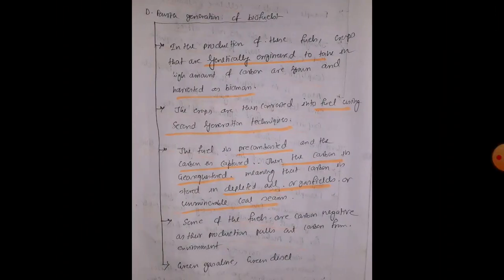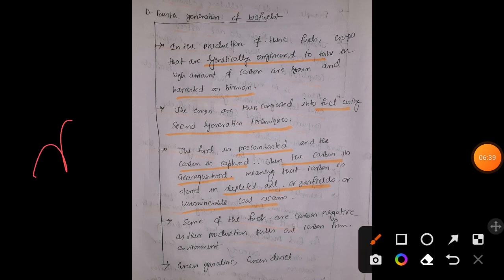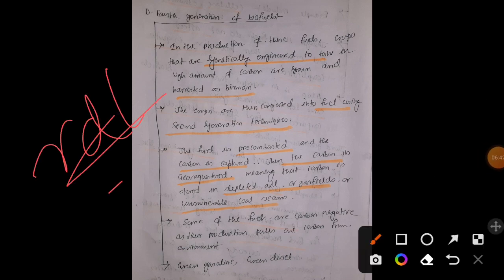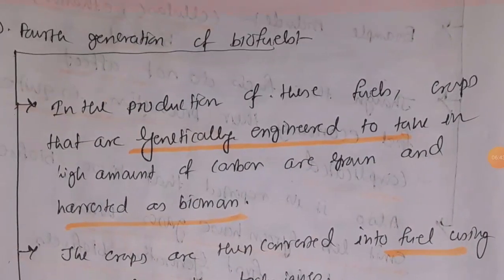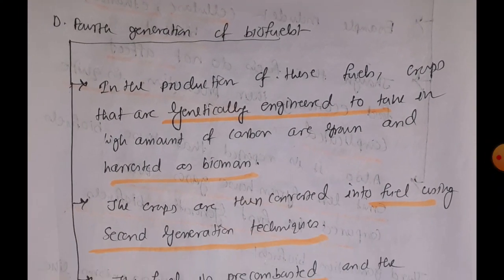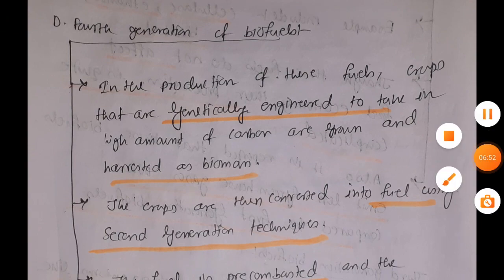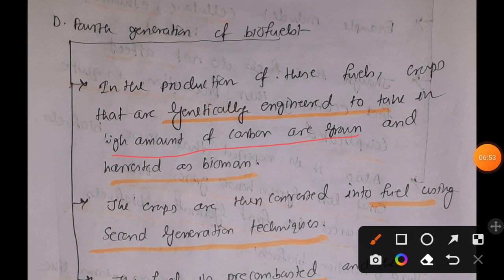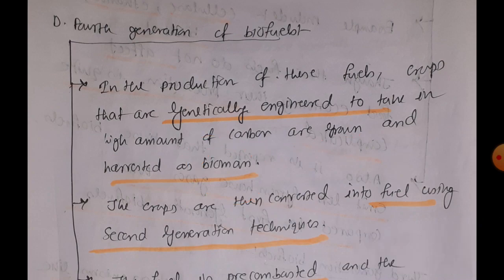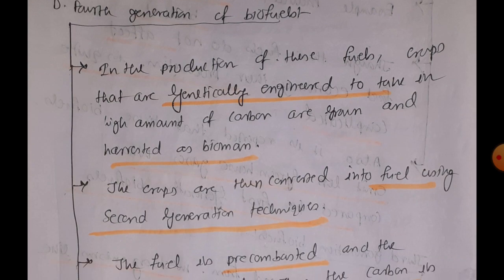In the fourth generation biofuel, we are taking the help of RDT, that is recombinant DNA technology. With the help of this, we are producing genetically modified crops that have the ability to take in a high amount of carbon. Later those crops are harvested to produce biomass. In the first generation biofuel we used normal food sources, right?